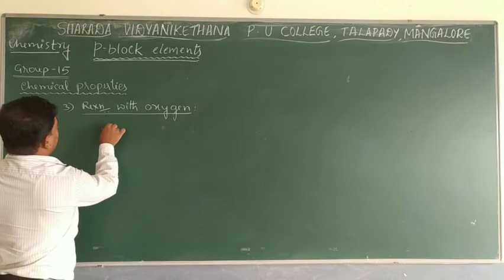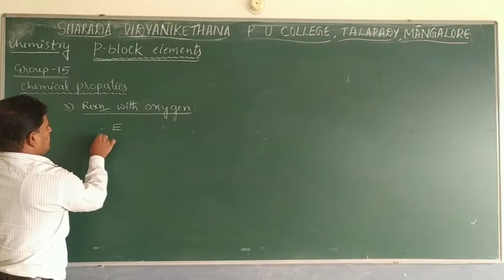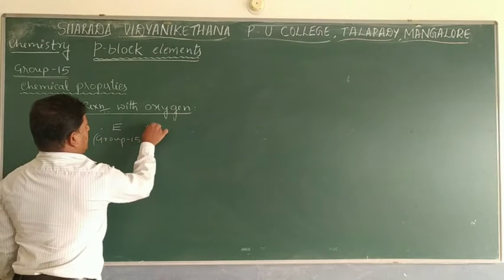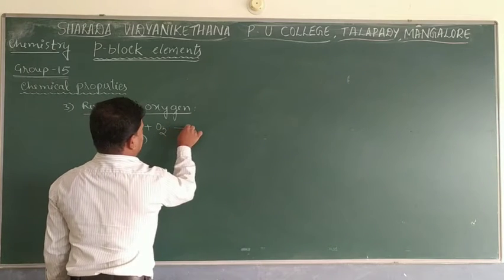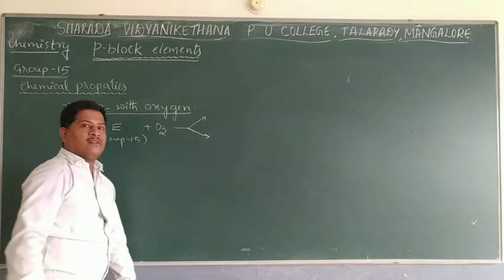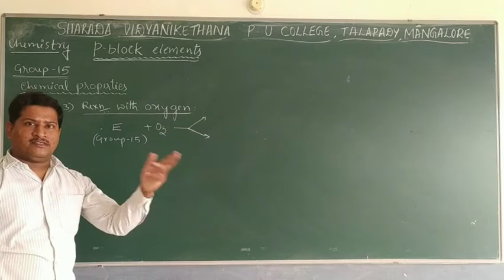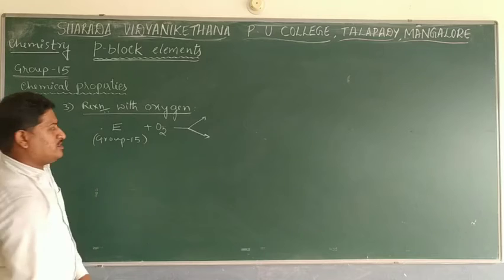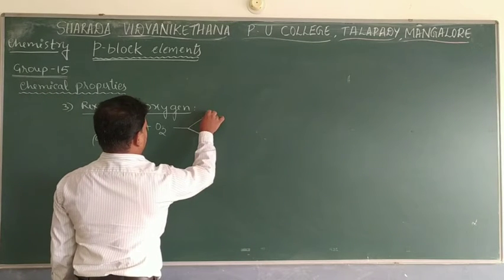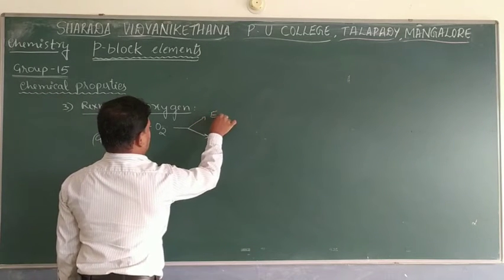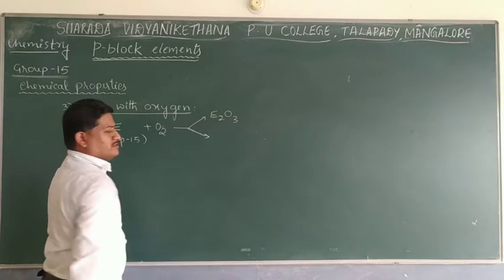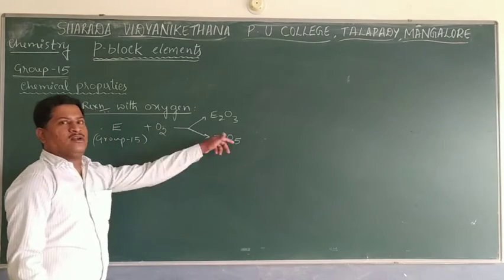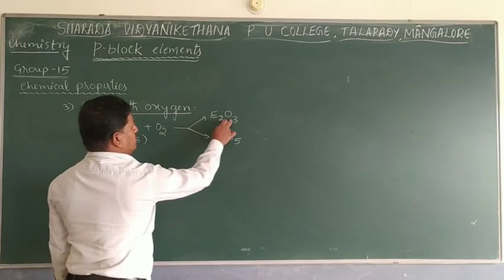So here the group 15 element is E. When E reacts with oxygen, it will produce two types of oxides, because +3 as well as +5 are the two positive oxidation states. With +3, it will produce an E2O3 type oxide, and the other one is an E2O5 type oxide. That is the trioxide and pentoxide form, E2O3 and E2O5.